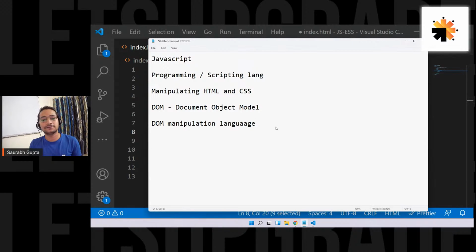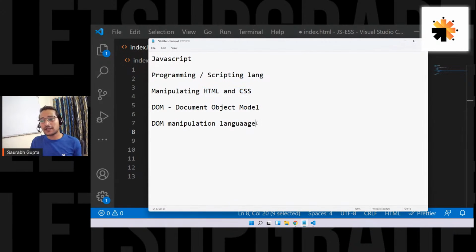Is that clear, everyone? Okay, don't mind my spellings, guys. I'm very bad at it, but are we clear with the definition? So JavaScript can also be considered as a DOM manipulation language. Basically, the job is to manipulate HTML and CSS. Is that clear, everyone? Guys, hello, cascading style sheets master. How are you, buddy? Please don't spam the chat. Okay. Yes, don't worry, Raj. Throughout the course, I'll speak about all the important things in JS. So everyone, have we understood the logic, what JS is going to do? Now we'll talk more about it and then we'll dive into code. But before that, are we understanding everything till now?